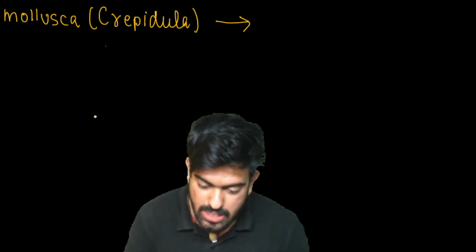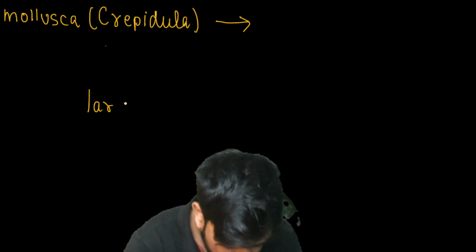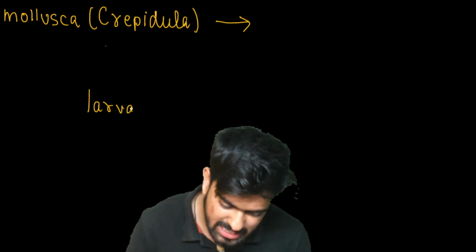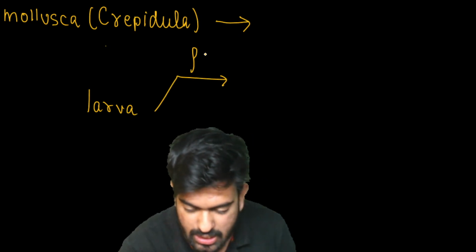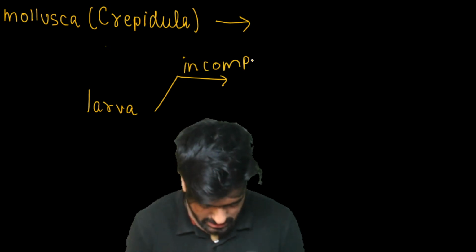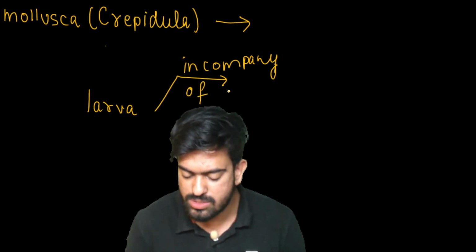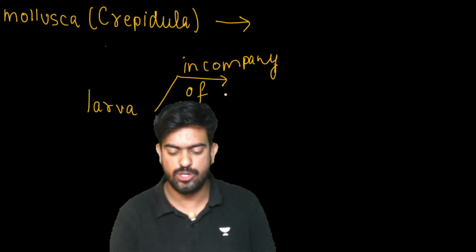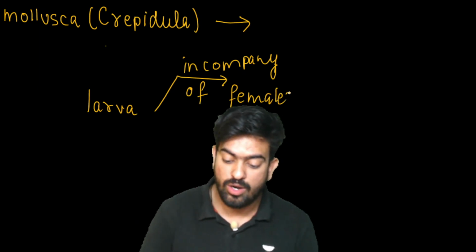Now here, what happens? When the larva is living in the company of females, then what will it form?